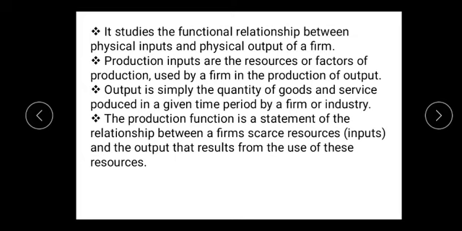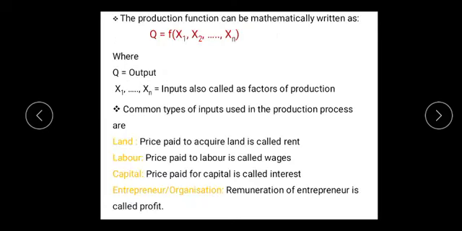So, students, the production function is simply a statement of the relationship between a firm's scarce resources, which are called inputs or factors of production, and the output that results from the use of these resources given current knowledge about technology and organization.